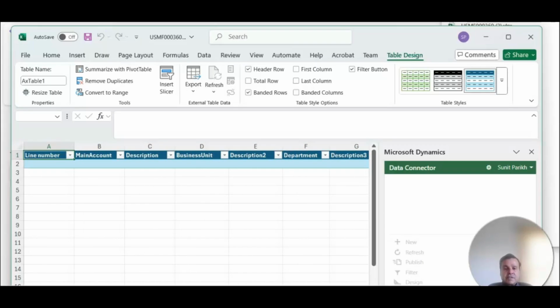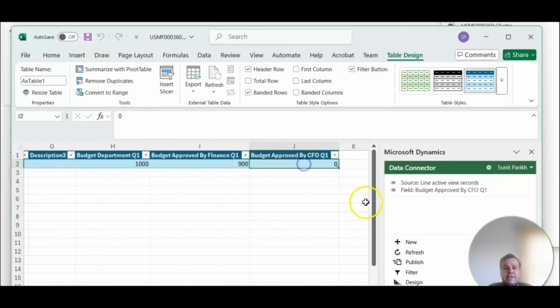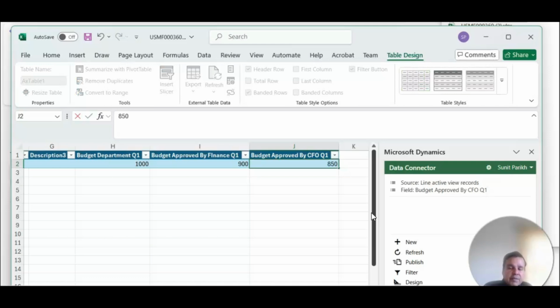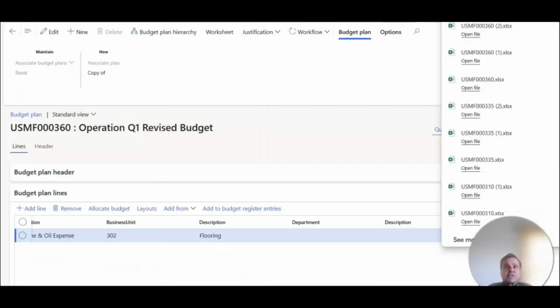CFO would be alerted via a workflow that, hey, there is a workflow waiting for you, please go ahead and approve that. So now CFO says that, hey, 900 looks good, or I want to make it 850. However they want to review and make the changes, this would be the final budget register entry that will be enforced on your budgets.